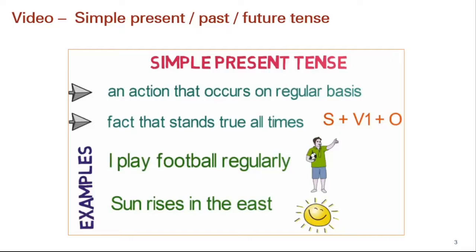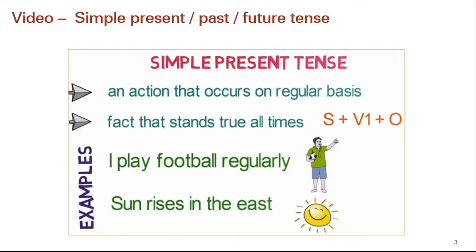Present simple talks about the action that occurs on regular basis and the action which talks about facts. In present simple, it is not sure whether the action or the work is completed or not. The construction of the sentence becomes subject plus first form of the verb plus object. For example, I play football regularly. In this example, we can see the action of playing football is occurring on regular basis. So it is a repeated action. That is why it is present simple.